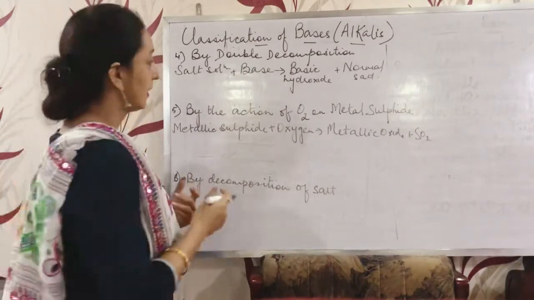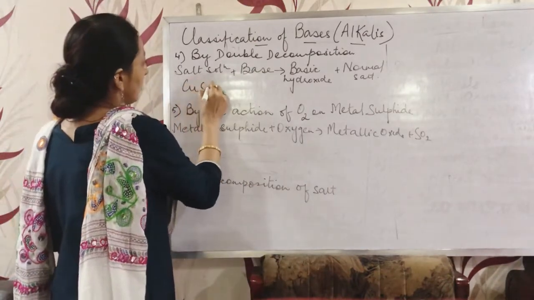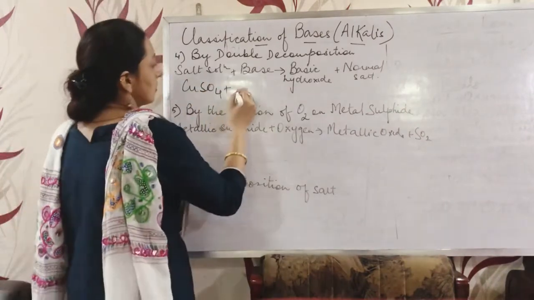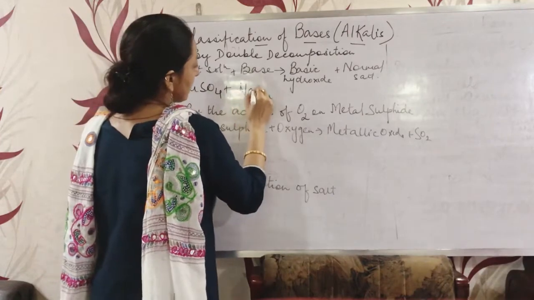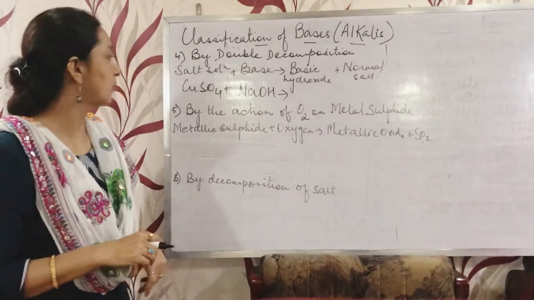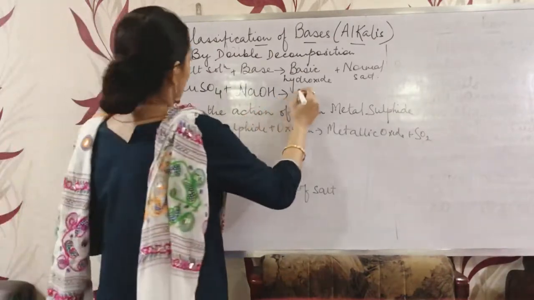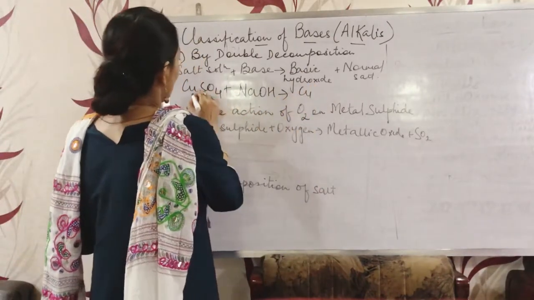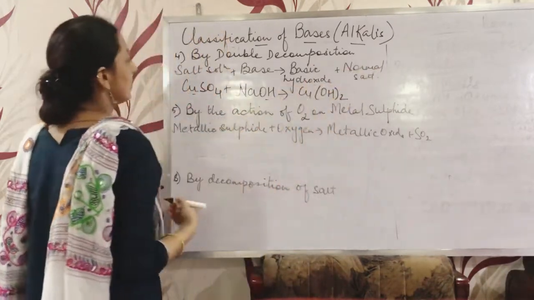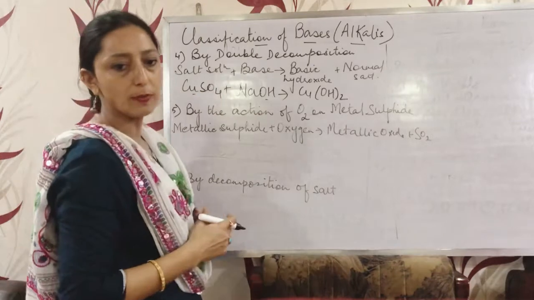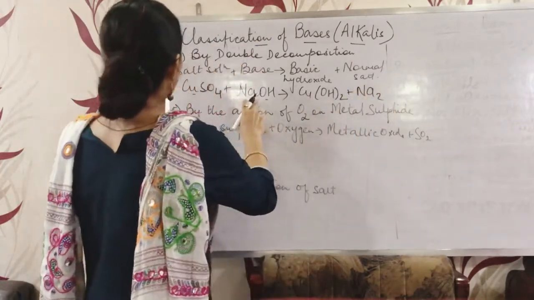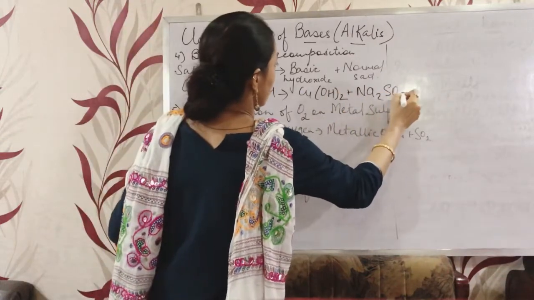copper sulfate. Okay, copper sulfate, when it reacts with the base, suppose sodium hydroxide, the basic hydroxide which is formed is copper hydroxide along with a normal salt. The normal salt will be Na2SO4.